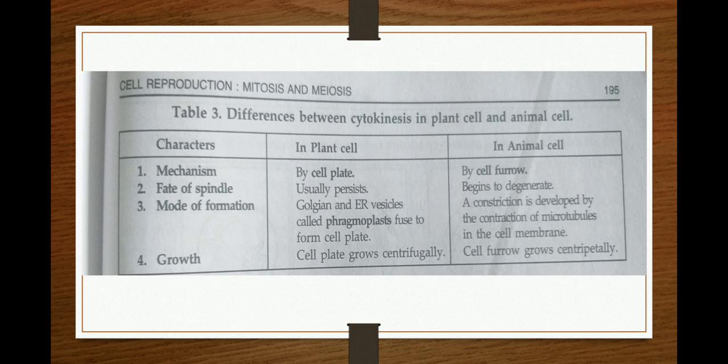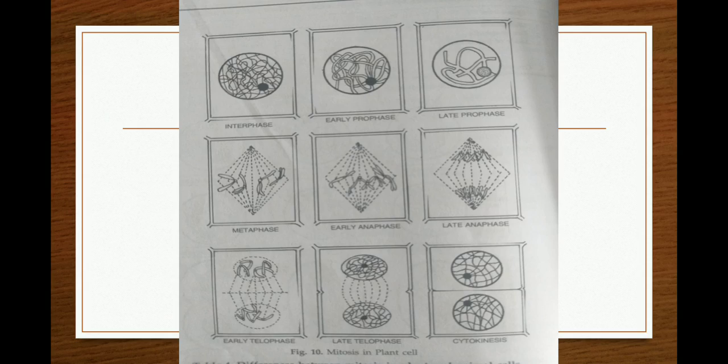In the plant cell, the cell plate is formed from Golgi and endoplasmic reticulum vesicles, while in animal cells the cell furrow or the mid body is formed from microtubules. These microtubules contract and the division of cytoplasm takes place. So this is the difference between cytokinesis in plant cell and animal cell.